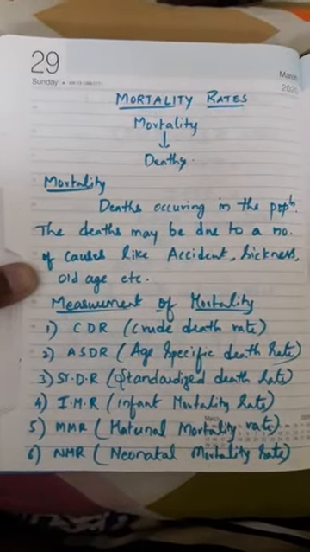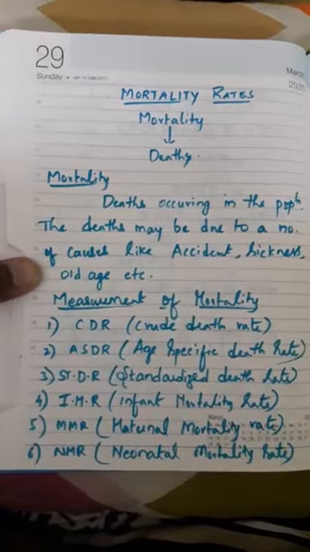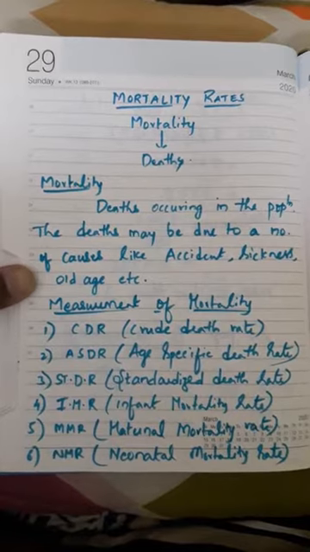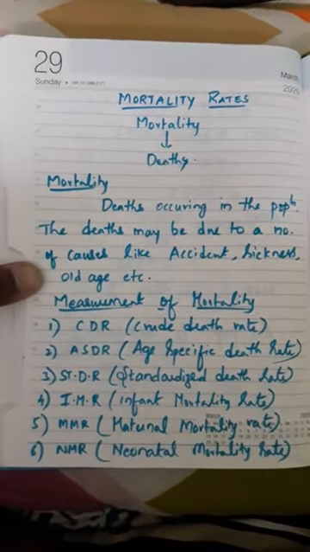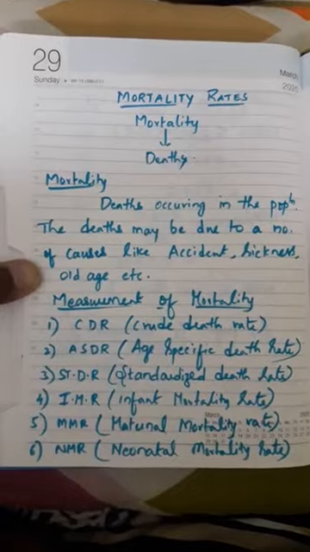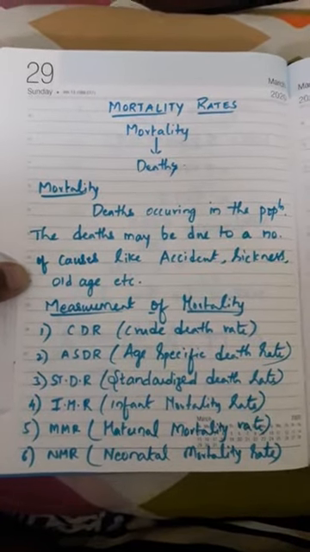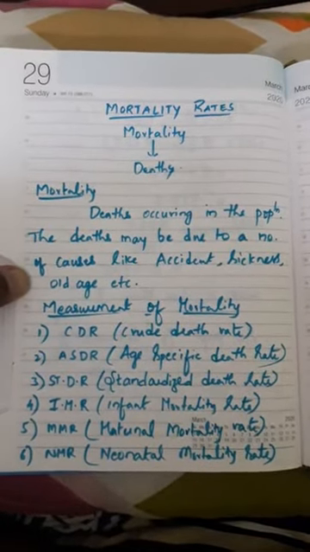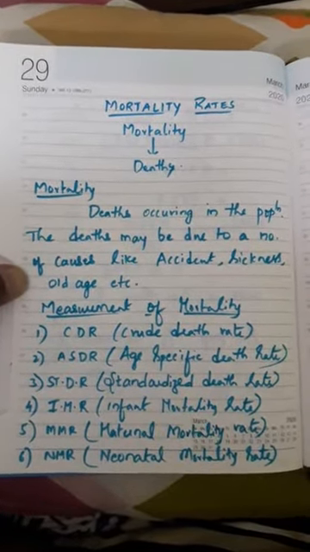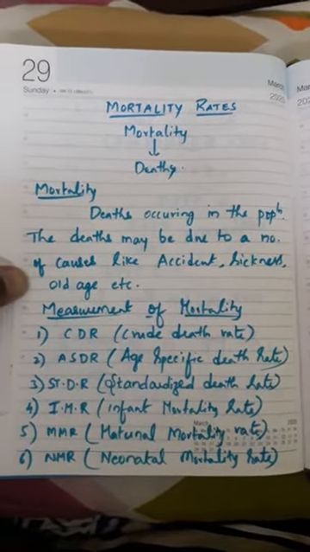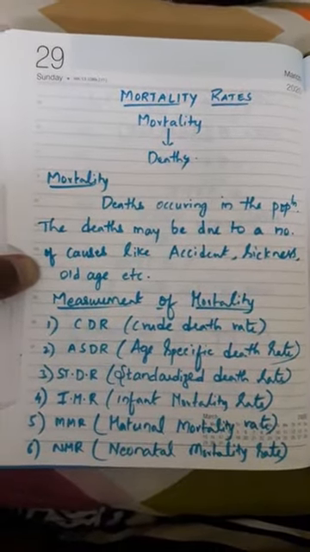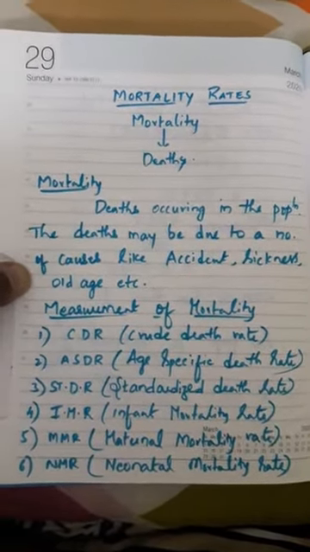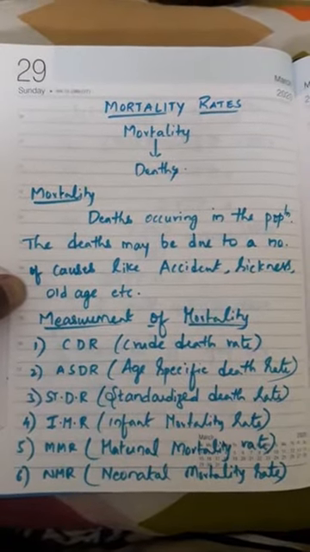Now deaths, from a just born baby to any number of years, this death may happen because life is uncertain, anything may happen. Clear? For this measurement of mortality, unlike fertility with childbearing age, and reproductive with females only, it will not be restricted like that. So let us have the measurement of mortality.